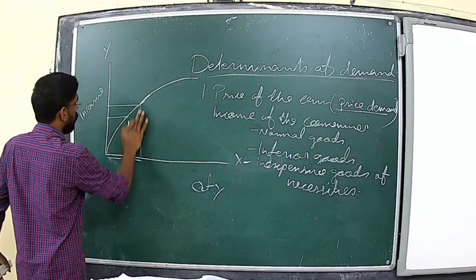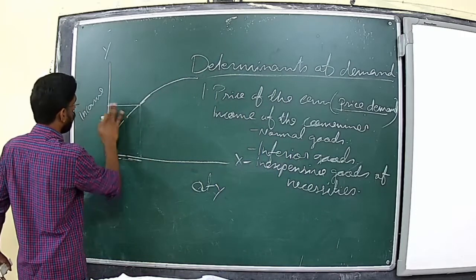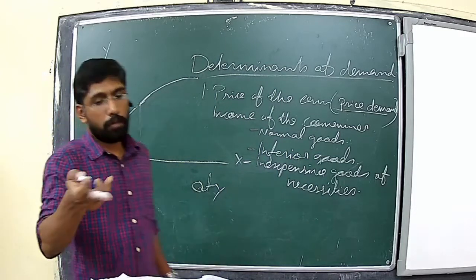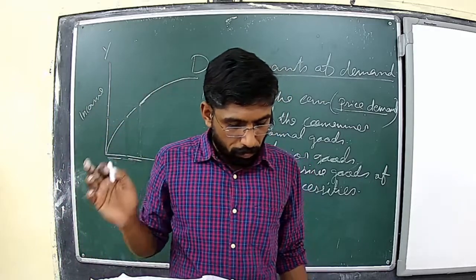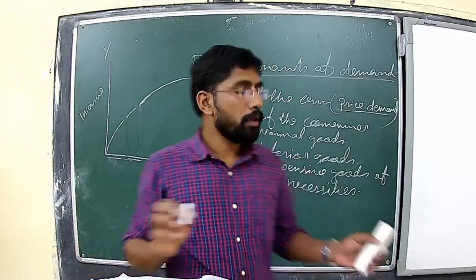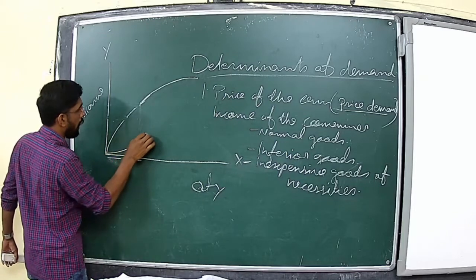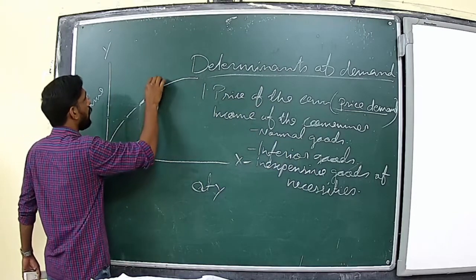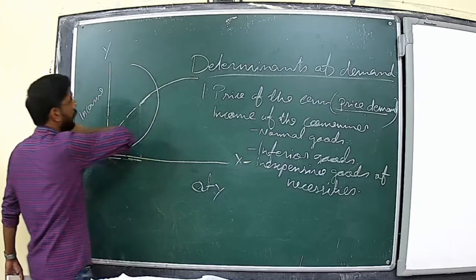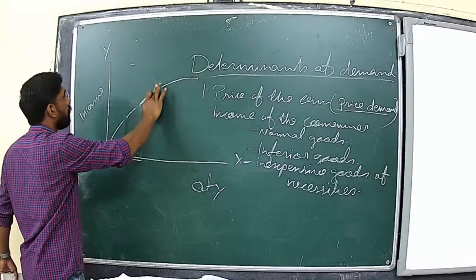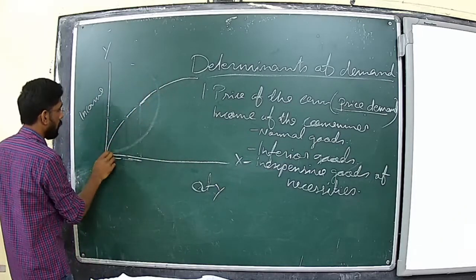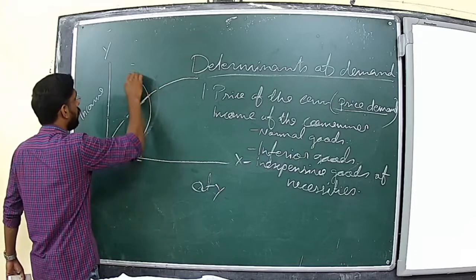Now, in the case of the second category, inferior goods, in the beginning the demand will be more and normally it will start to decrease. Or we can draw in a different way, it can be a little smaller than the previous one.